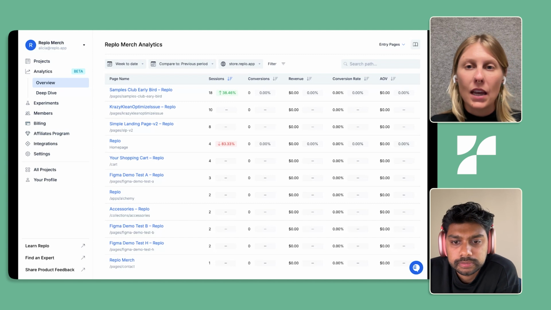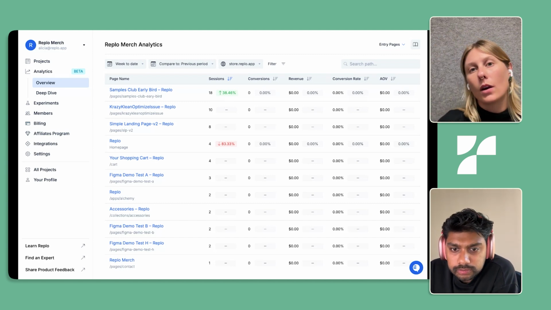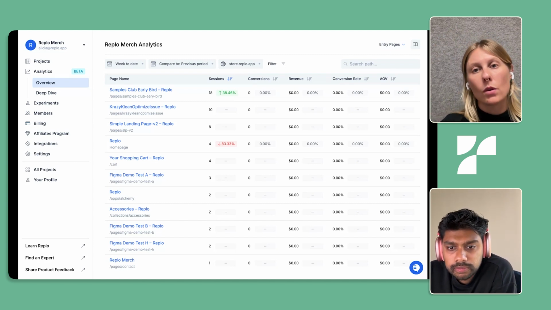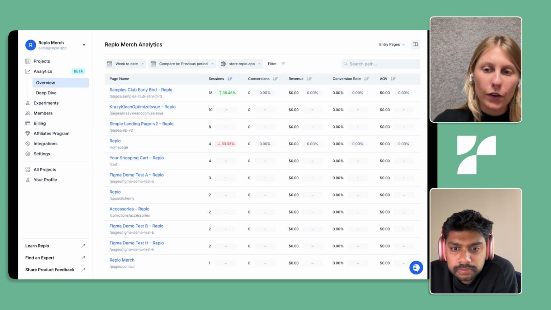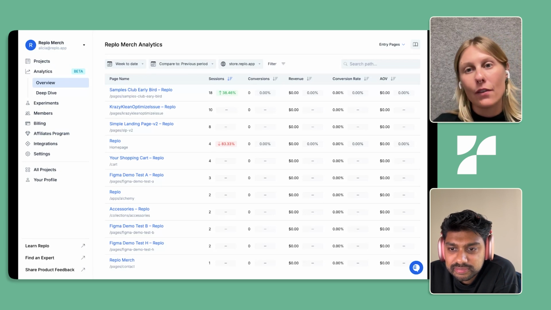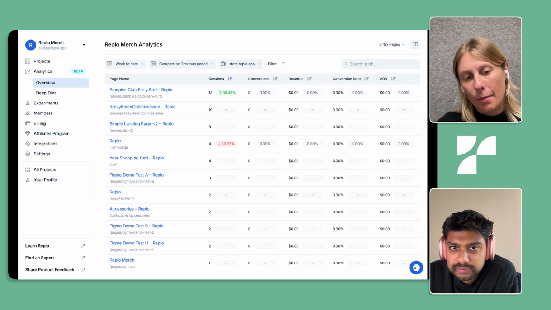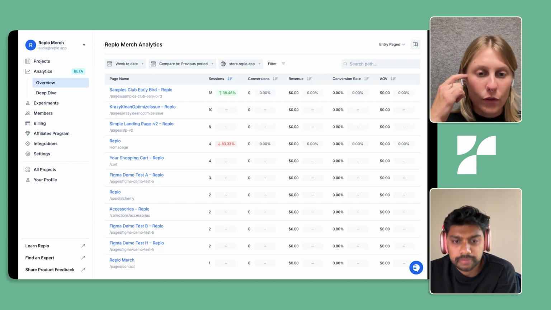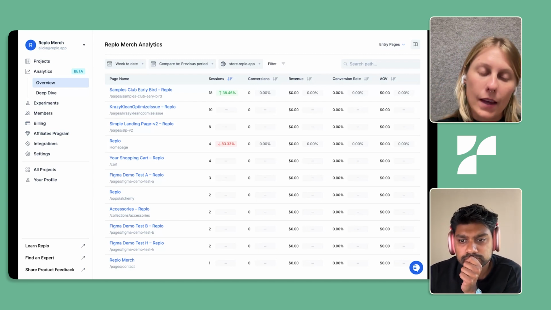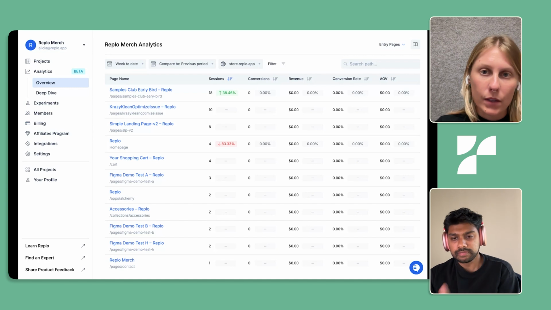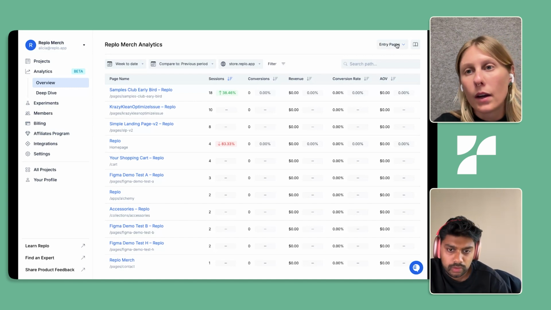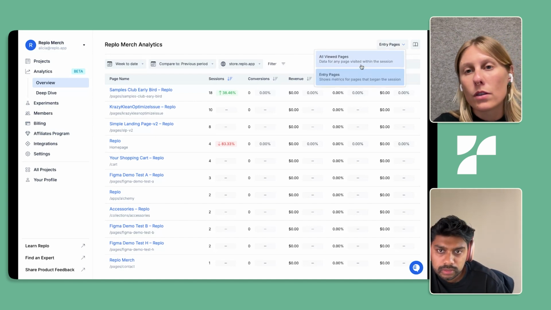But for this beta, we wanted to make it as simple as possible. If it's the first page that you land on, that's the entry pages report, and that's what will be attributed to these different numbers. And if you have a session where you visit a bunch of different pages, each page will get equal attribution for that one conversion. That was the way that we decided to move forward with the all viewed pages.